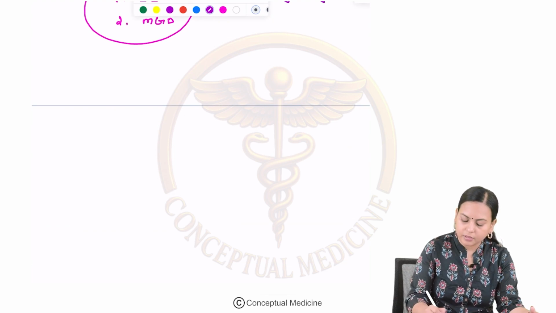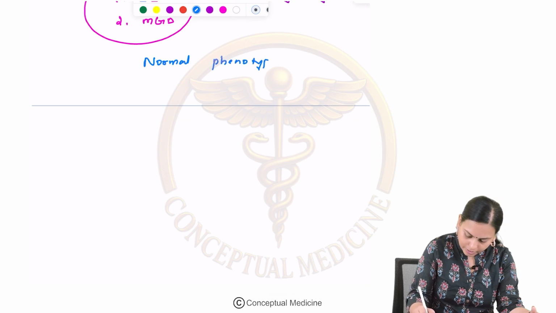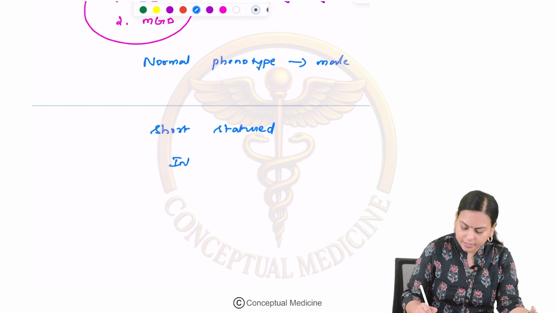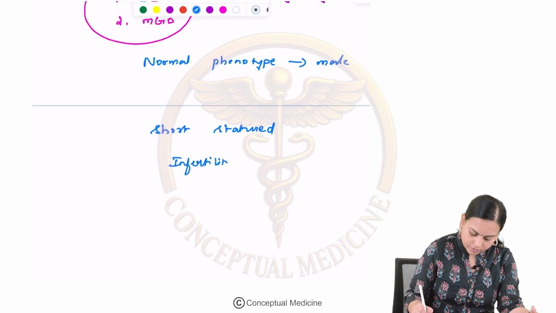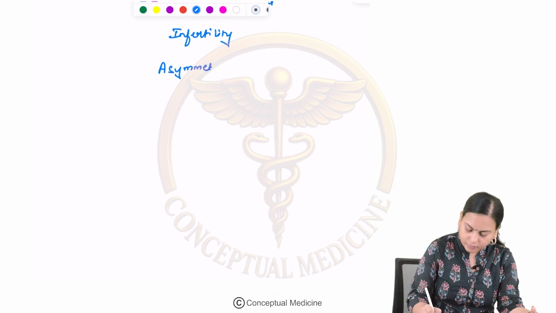So these people usually have a normal phenotype like a male. They are short statured. They will present with infertility. They will have asymmetric external genitalia.